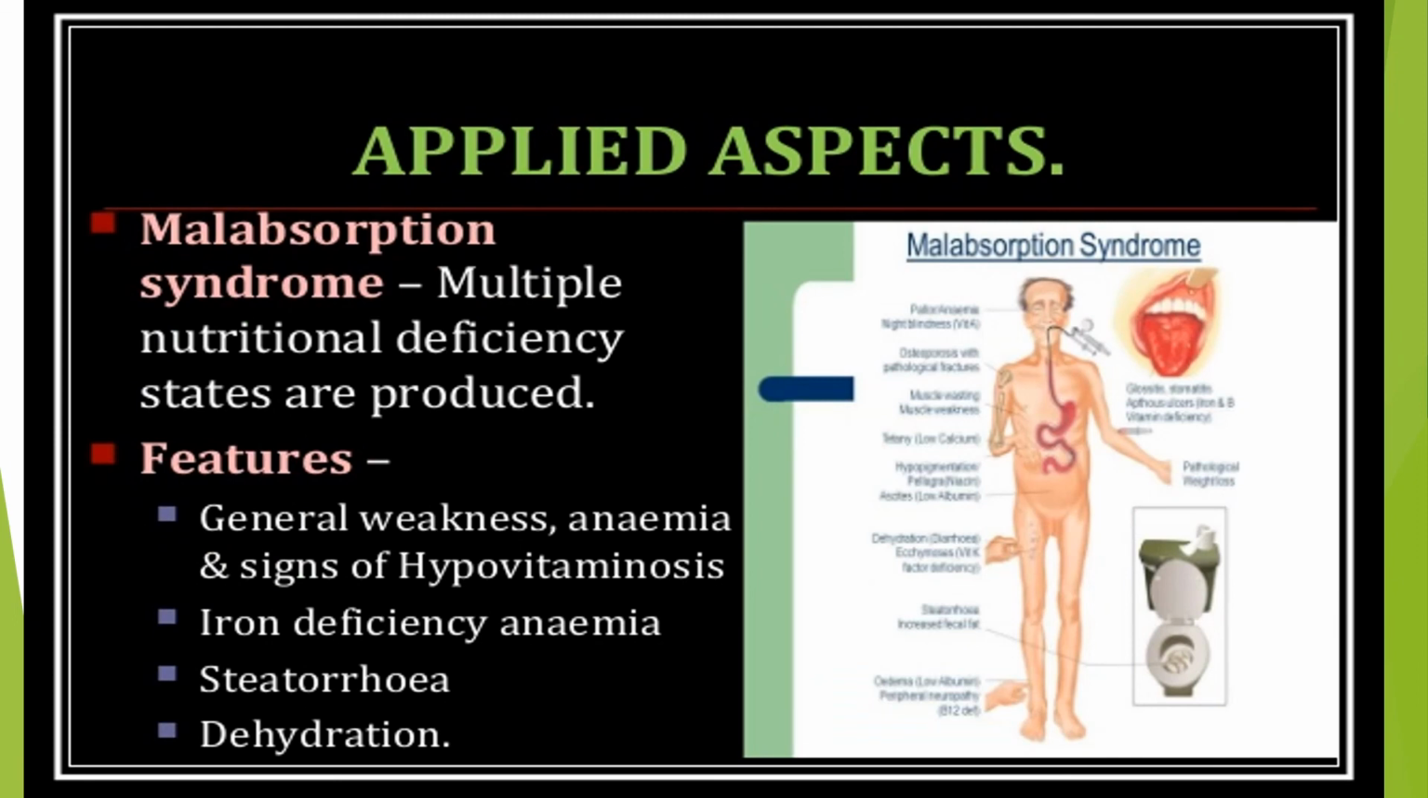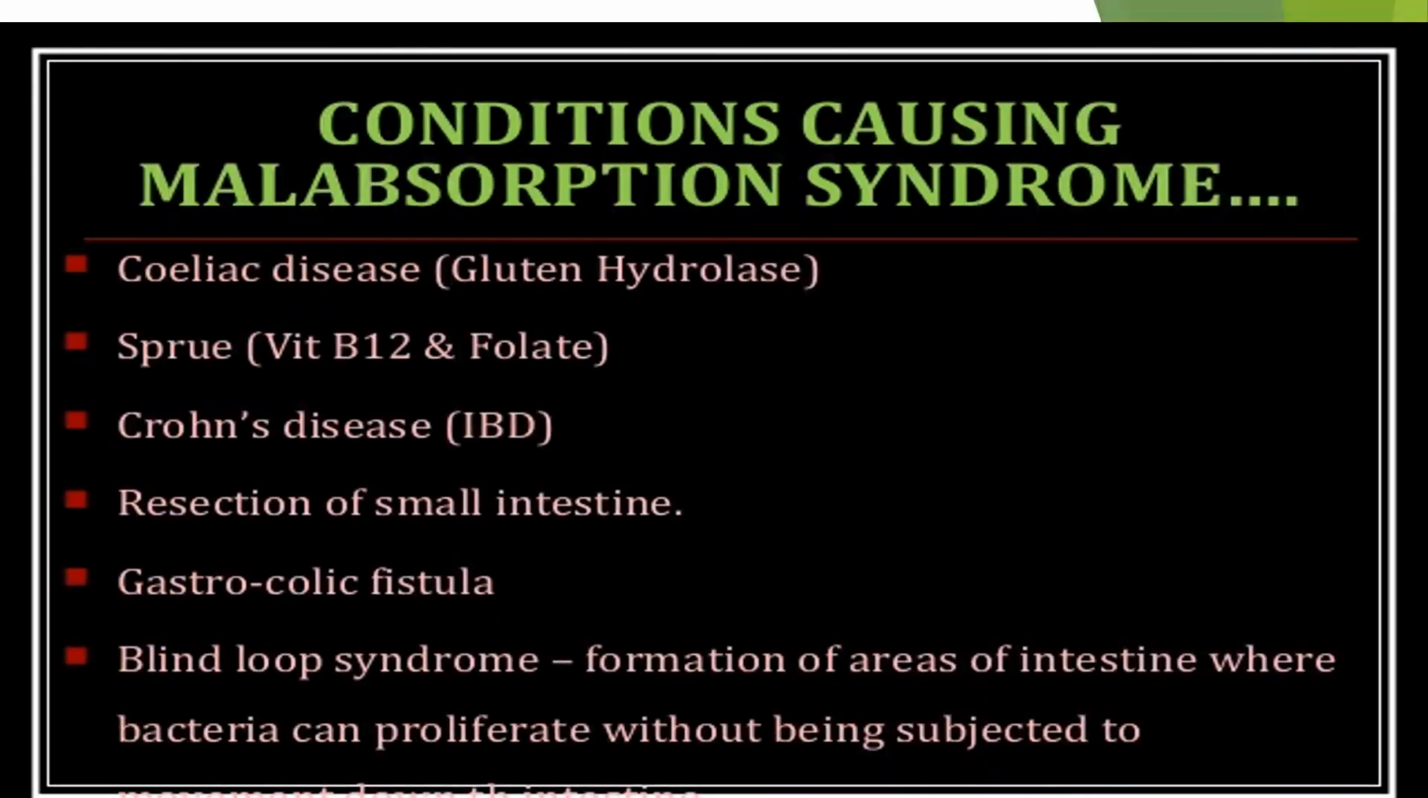Applied aspects. Malabsorption syndrome. Multiple nutritional deficiency states are produced: general weakness, anemia, signs of hypovitaminosis, iron deficiency anemia, steatorrhea, and dehydration. Causes of malabsorption syndrome are celiac disease, gluten sensitivity, sprue, vitamin B12 and folate deficiency, Crohn's disease, resection of the small intestine, gastrocolic fistula, and blind loop syndrome, the formation of areas of intestine where bacteria can proliferate without being subjected to intestinal flow.